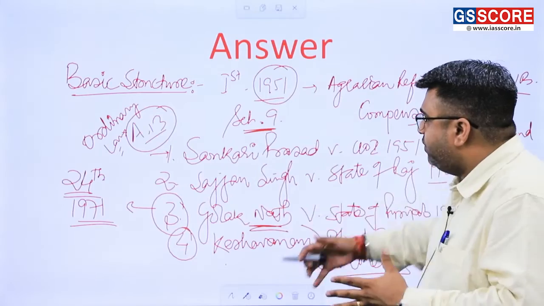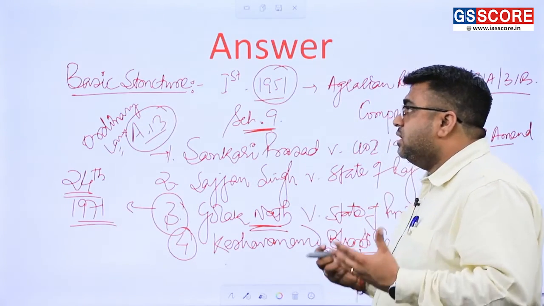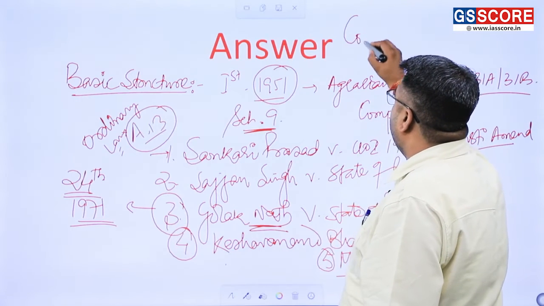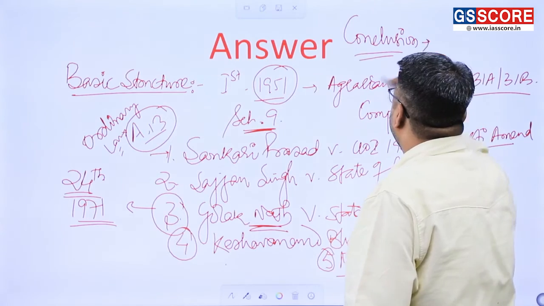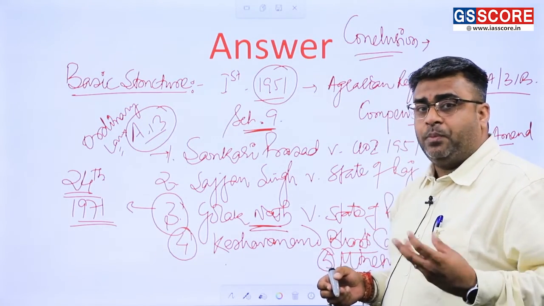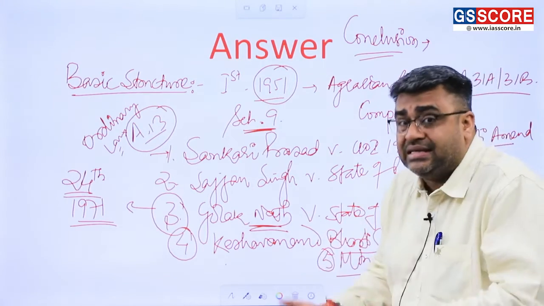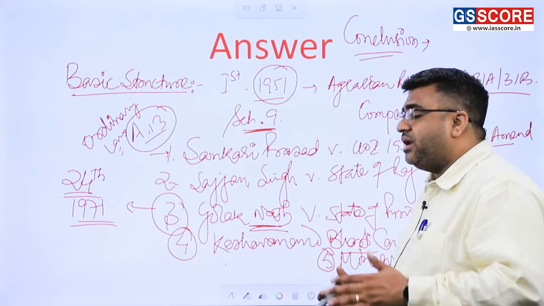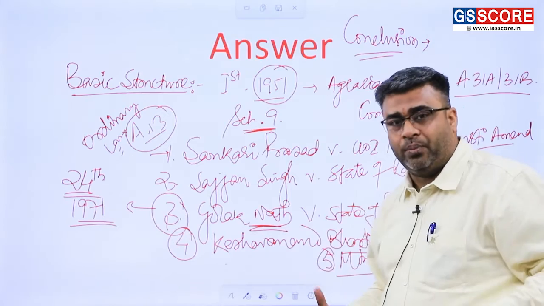Now, after mentioning all this structure in your answer, the main thing is the conclusion. What should be your conclusion? This is the main point. In the conclusion, you should try to give a balanced answer, because Parliament is saying, and sometimes it has been criticized, that the basic structure, when it was propounded in the Keshavananda Bharti case, was not defined properly.